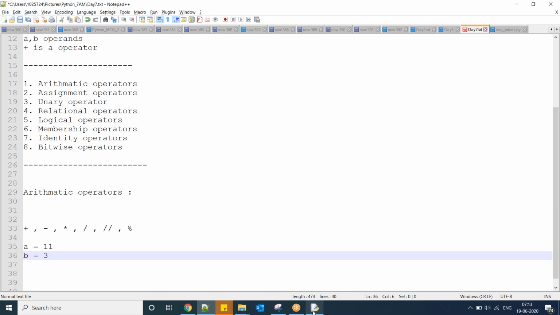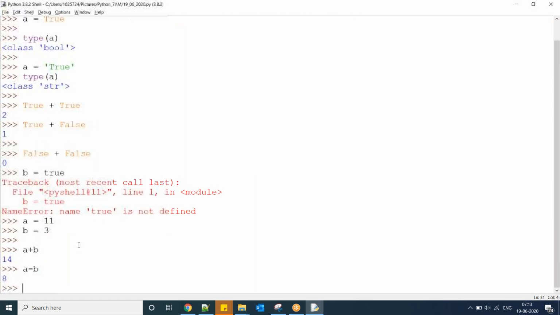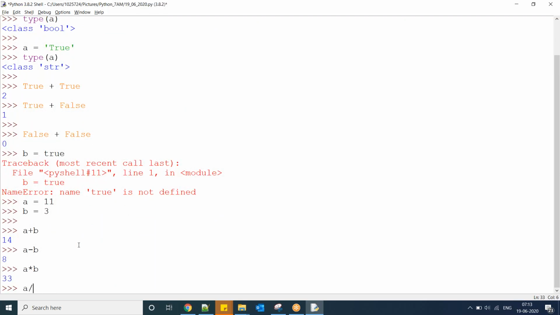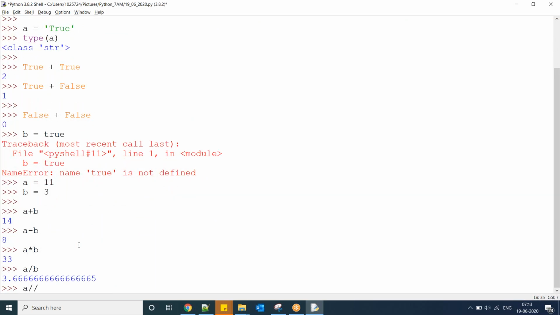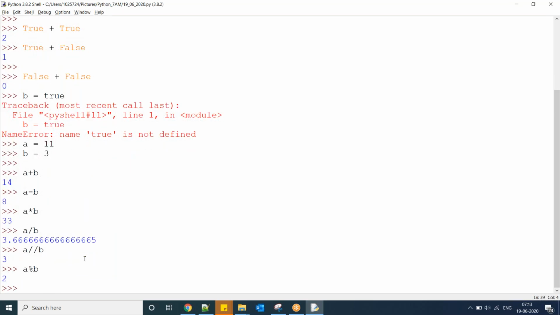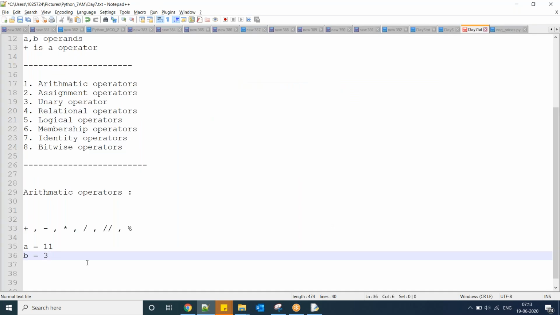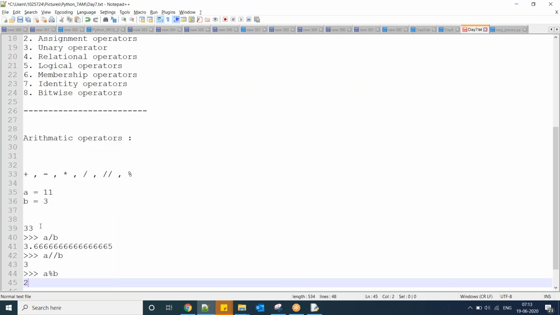Now observe: a plus b, a minus b, a into b, a by b, a double-slash b, and a percent b. The remaining ones you already know, so understand the differences between these.